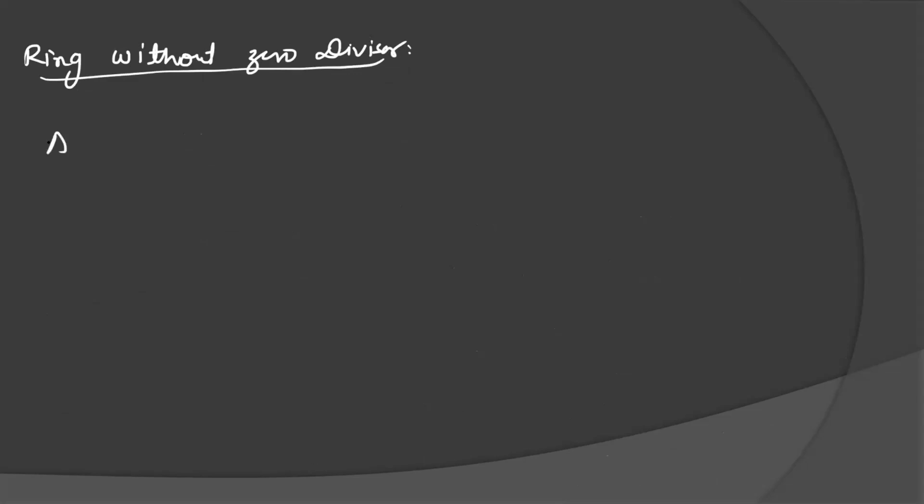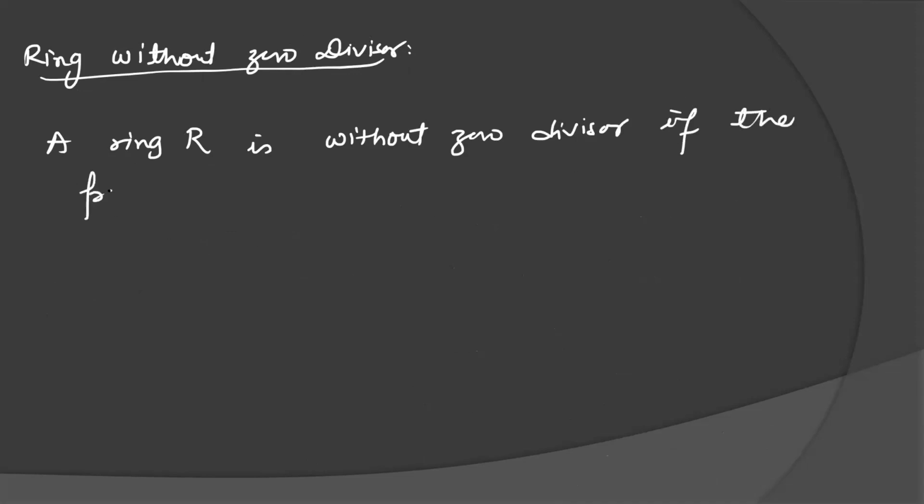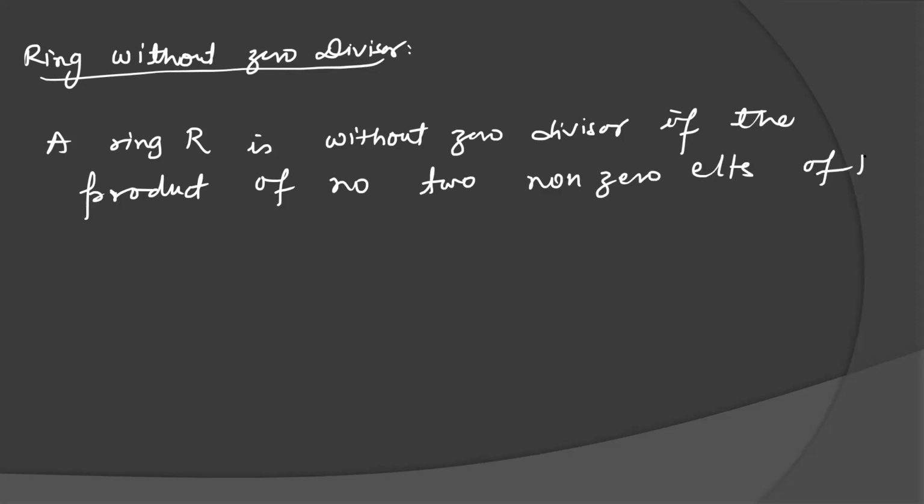The other definition is a ring without zero divisor. A ring R is without zero divisor if the product of no two non-zero elements of R is 0.